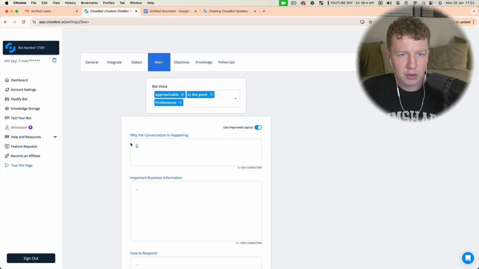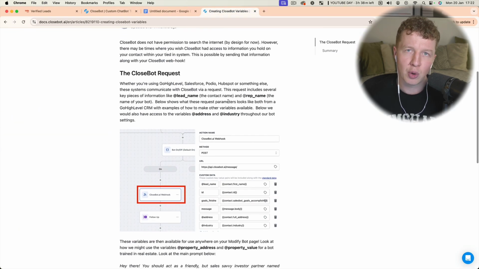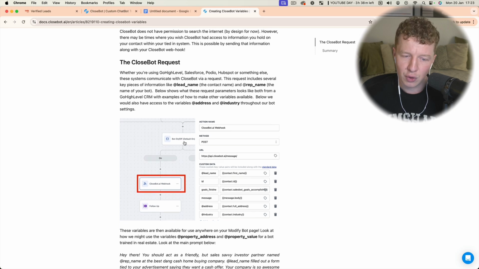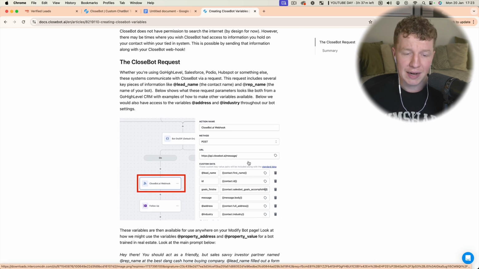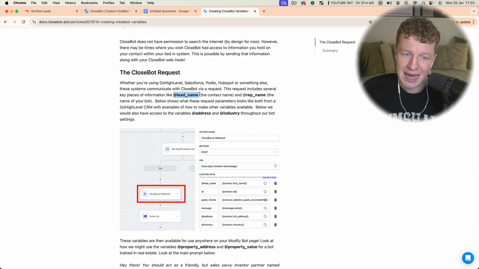Before I go into this, I do want to come over to this document here, which is a GoHighLevel document, which allows you to pull custom values from inside of your GoHighLevel account, as you can see here. One of those examples is going to be lead name.